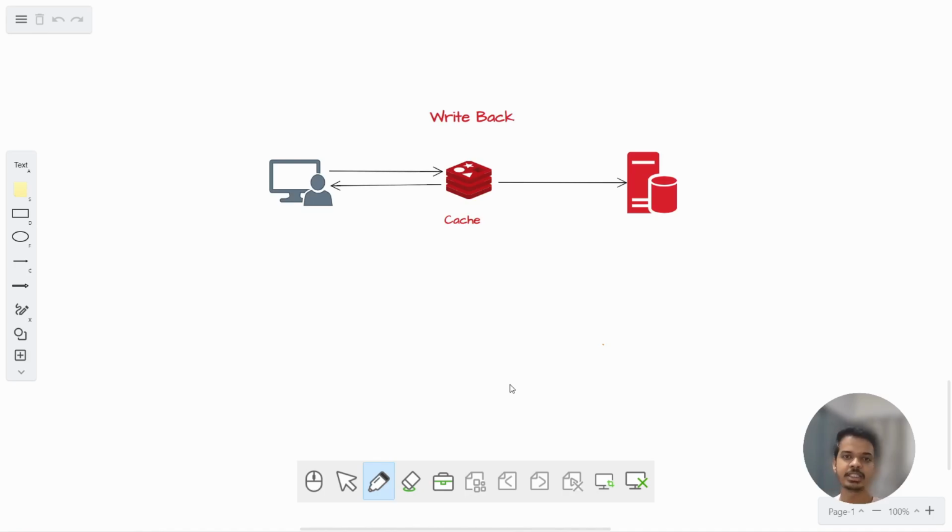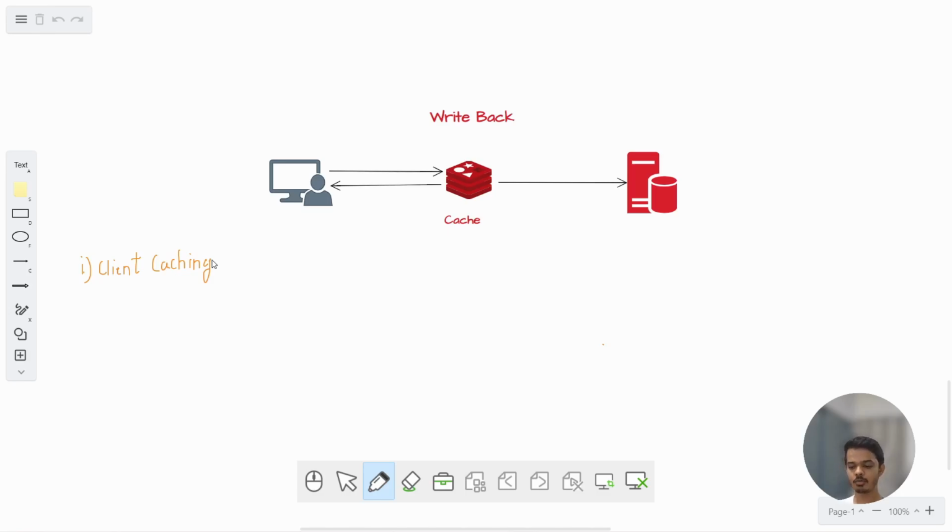Now where should these caching mechanisms be used? Whenever you find that one part of the system is requesting information from another part of the system, in between you can place a cache. The very first example would be client caching. What is client caching?